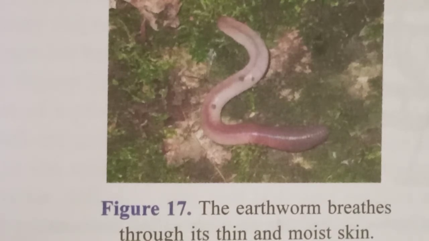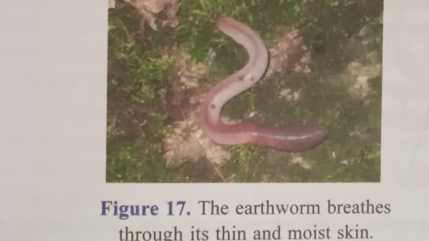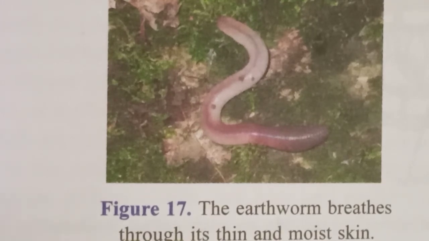They will use it for energy for movement or some other activity. The carbon dioxide produced during respiration is carried back by the blood, and the carbon dioxide is expelled from the body of the earthworm through its skin. So with the help of the skin only, earthworms are respiring. Respiration happens in the earthworm through skin.